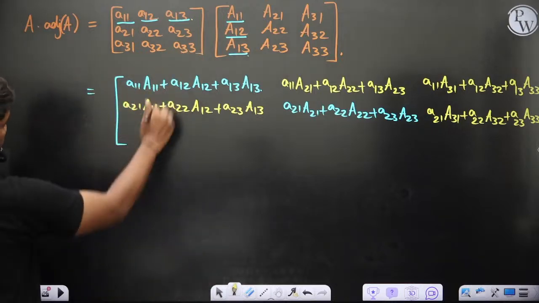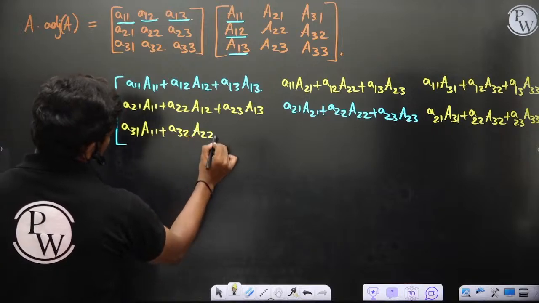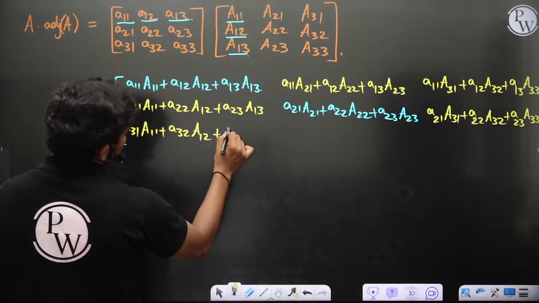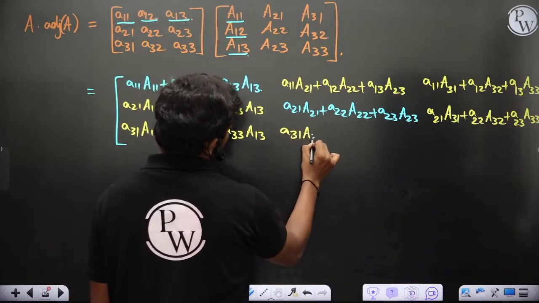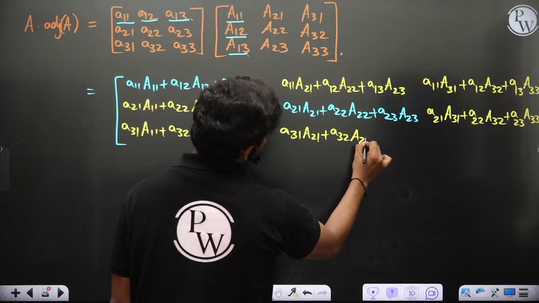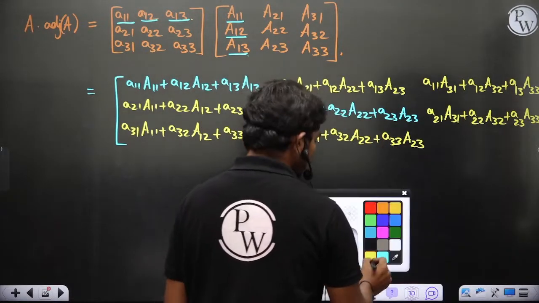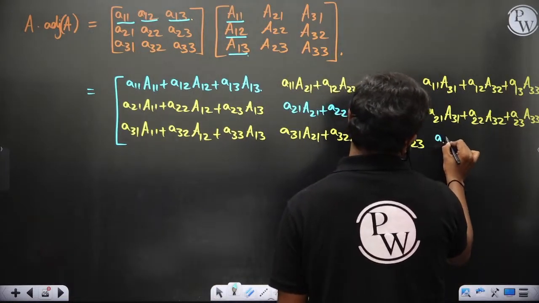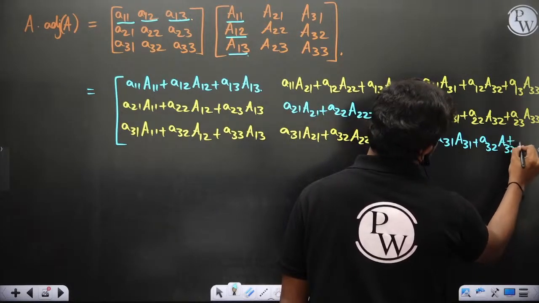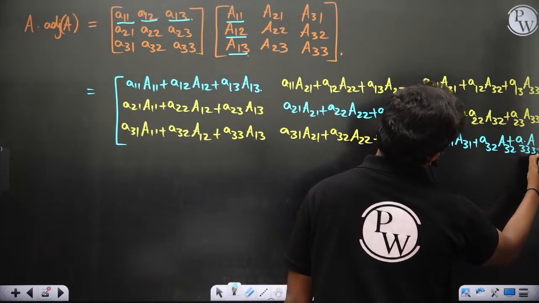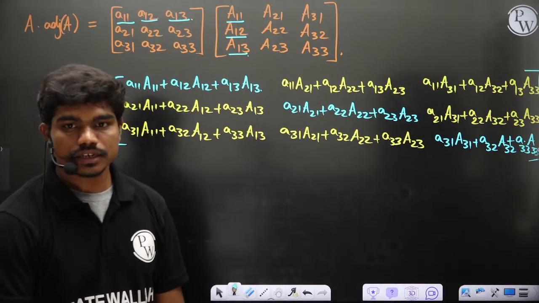Next, similarly, if you do the third row, you have A31 A11 plus A32 A12 plus A33 A13. Similarly here A31 A21, A32 A22, A33 A23. Similarly in the last, let's see what happens: A31 capital A31, A32 capital A32, plus A33 capital A33. This is the matrix that you're going to get, of course, but also explain with a complete question.